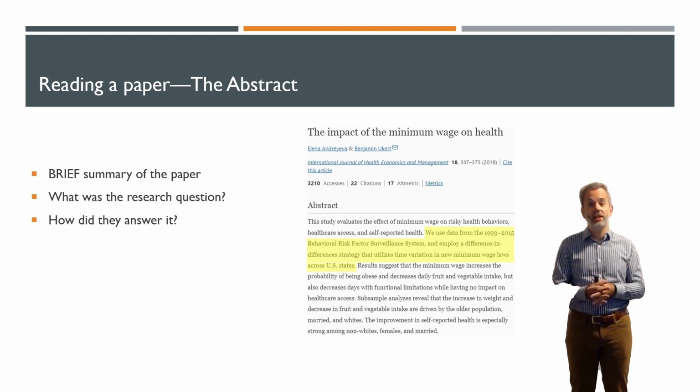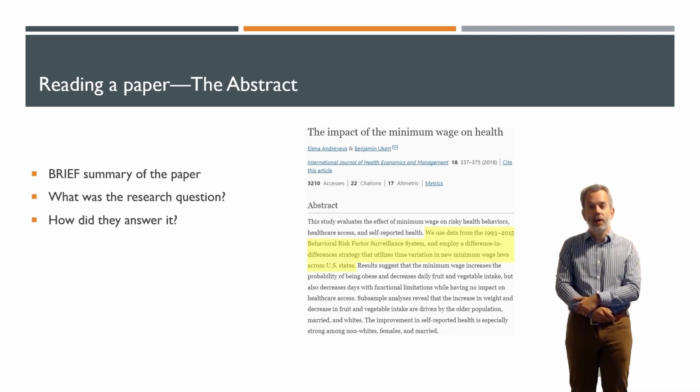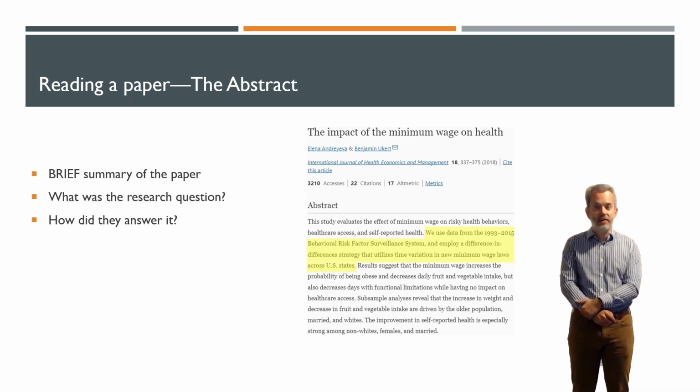It began before 1993. And then how they're going to use a differences in differences strategy to estimate the relationship between the minimum wage and these measures of health. So they're going to utilize or exploit the fact that states have passed new minimum wage laws over time, and that's where they're going to get what we call identification out of.